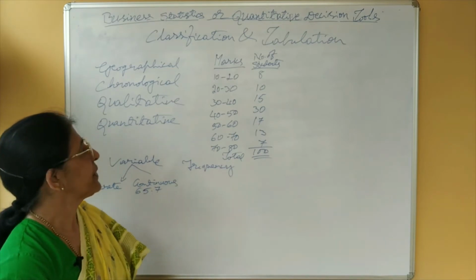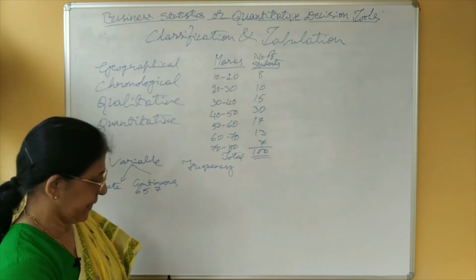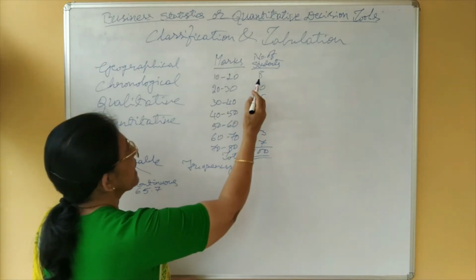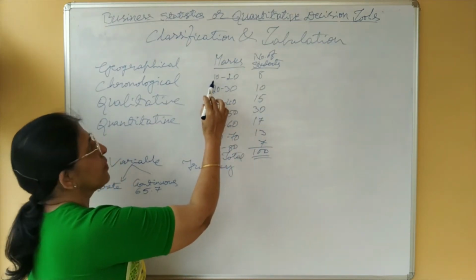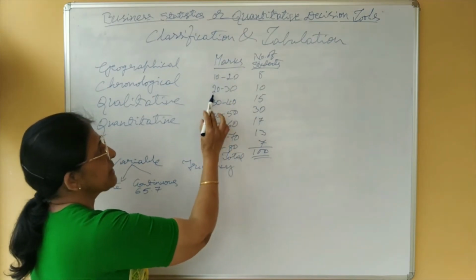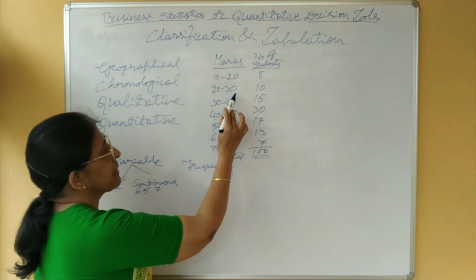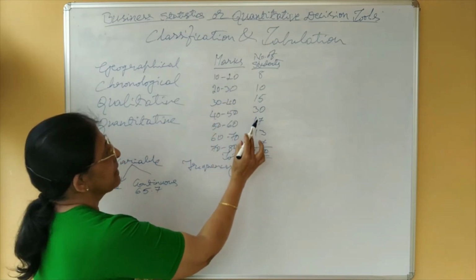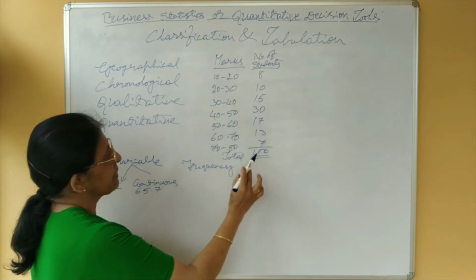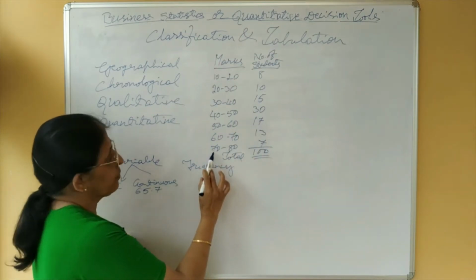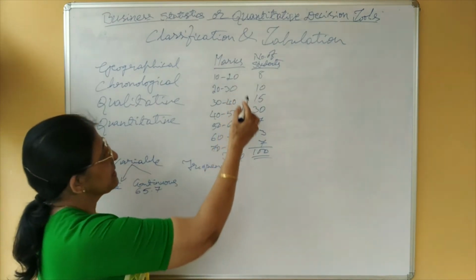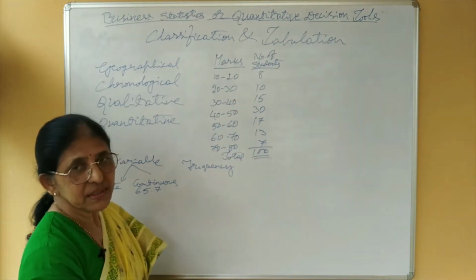That means, it indicates that out of 100 students, 8 students have scored more than 10 marks but less than 20 marks. 10 students have scored more than 20 marks but less than 30 marks. 30 students have scored more than 40 marks but less than 50 marks. 7 students have scored more than 70 marks but less than 80 marks. Means these are simple frequencies.